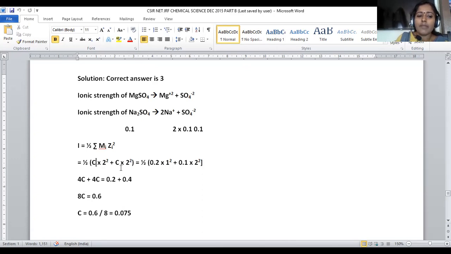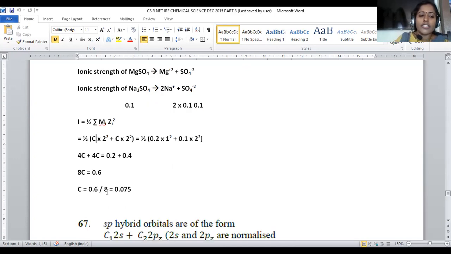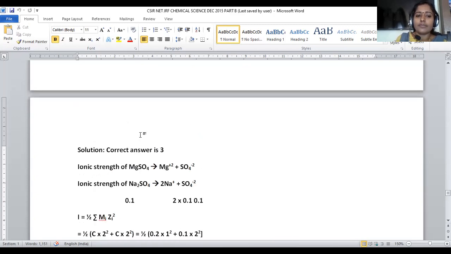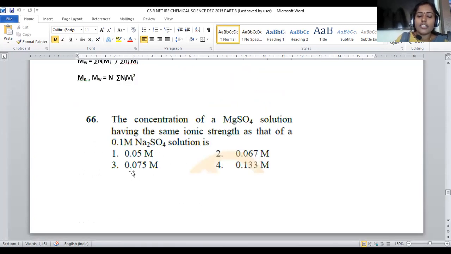Then it becomes C into 2 square, nothing but 4C, plus C into 2 square, nothing but 4C. 4C plus 4C is equal to 0.2 plus 0.4, because here also we have 0.1 into 2 square. 2 square is nothing but 4, and 4 into 0.1 is 0.4. So 8C is equal to 0.6. Now C is equal to 0.6 by 8, nothing but 0.075. This is the concentration of the magnesium sulfate solution. Magnesium sulfate concentration will be 0.075.